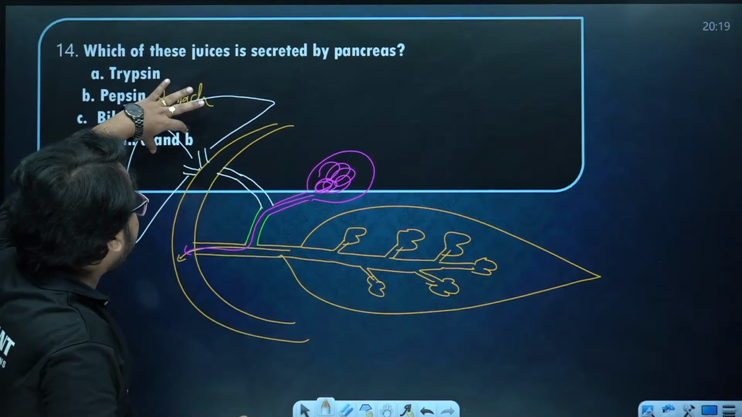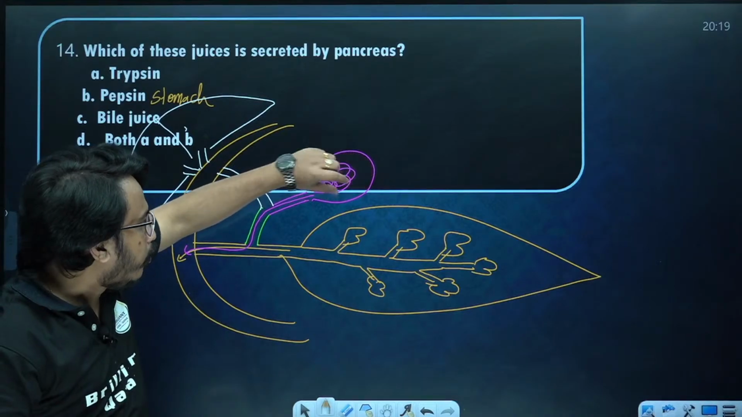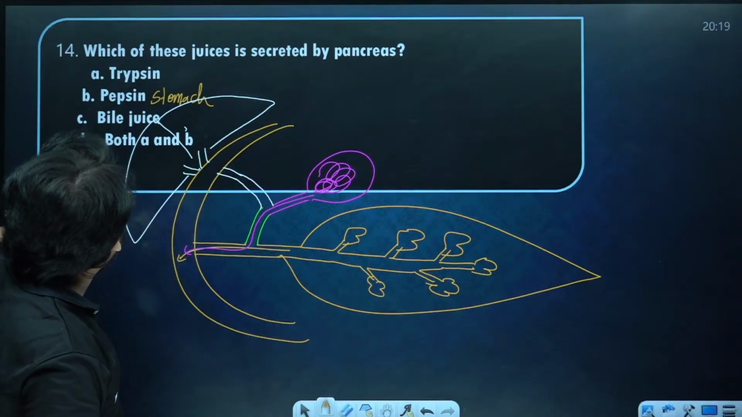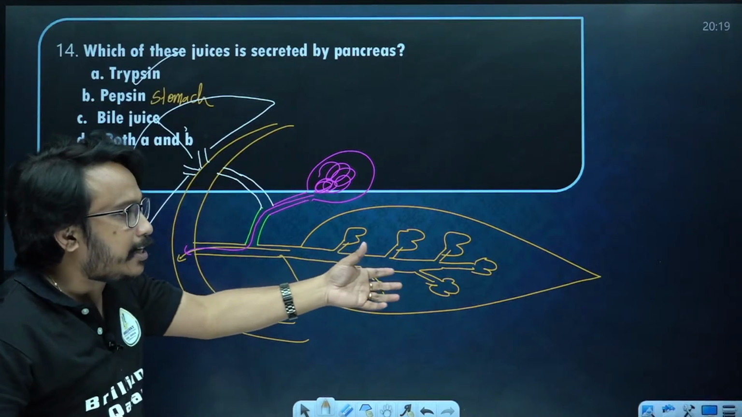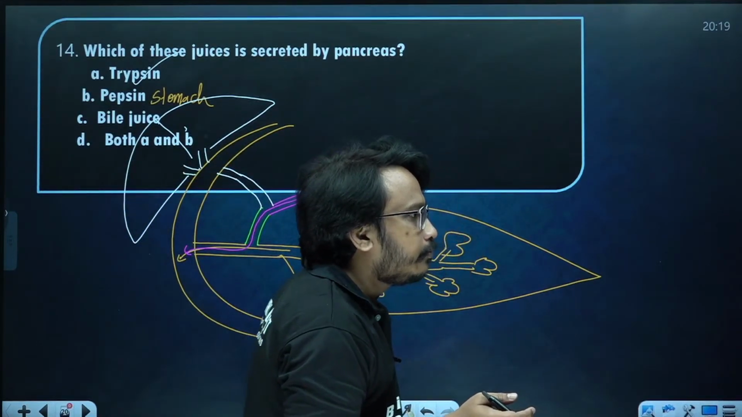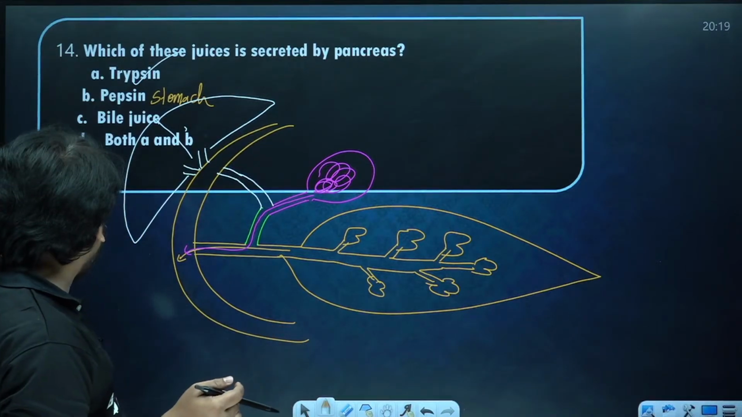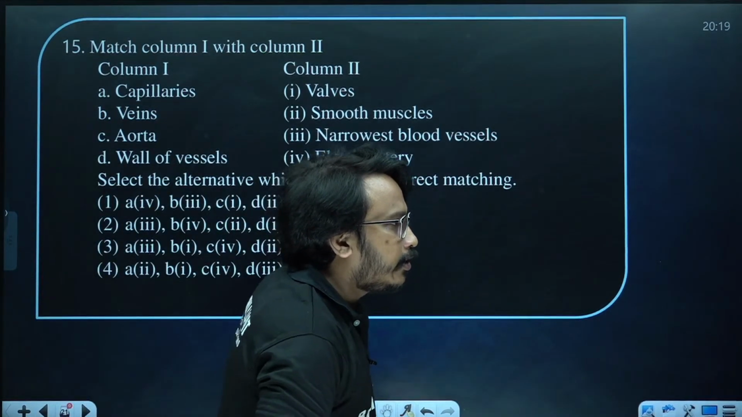From the hepatic duct of the liver, they will be releasing the bile that is stored in the gallbladder, later released by the gallbladder. So bile is made by the liver. So the answer is trypsin. Trypsin is actually produced in the pancreatic juice. Yes, the answer is A. Now next one. Yes, Abhinav, got it.